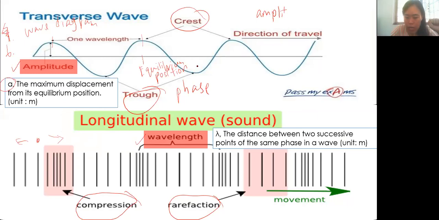Same goes if it's a trough. We take the center part of the trough. If we want to take one wavelength, should it be on top here or at the bottom here? Based on the definition of wavelength, it is the distance between two successive points of the same phase. Down. Yes, correct. So this is the wavelength.